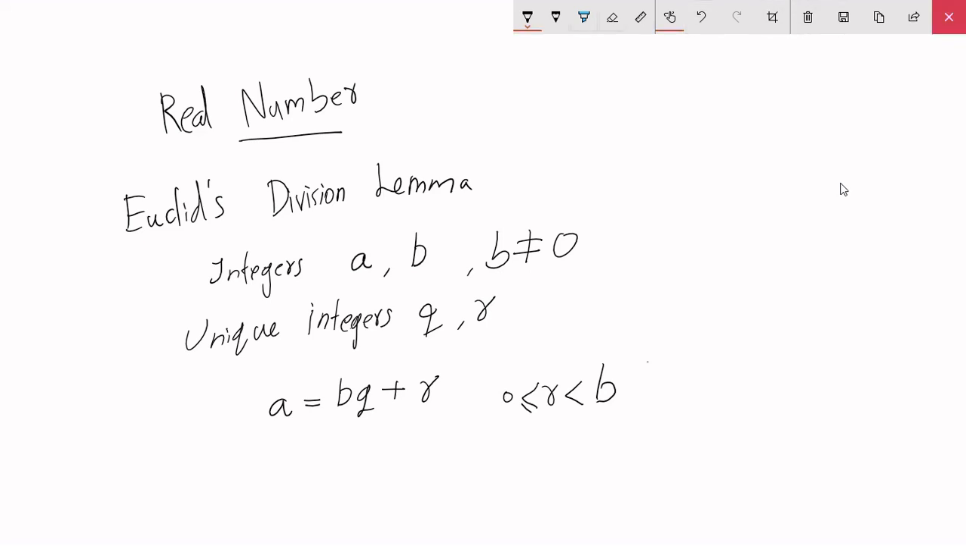Let me rewrite that for you. Integers a and b, and you'll get a is equal to bq plus r, where again 0 is less than or equal to r, which is less than b. So the truth is, you have already seen this statement a long time ago. This is simply the long division method.